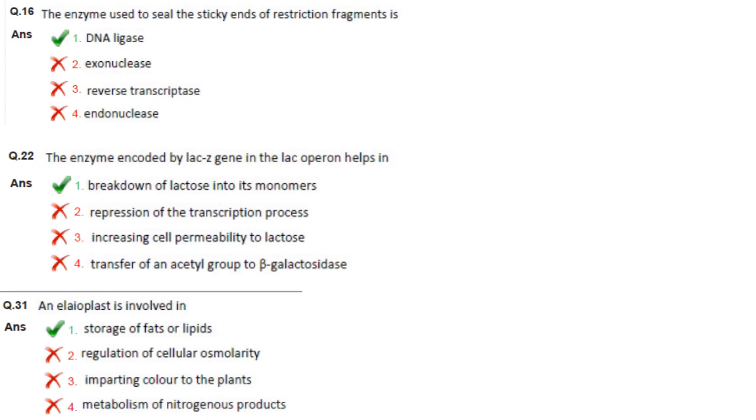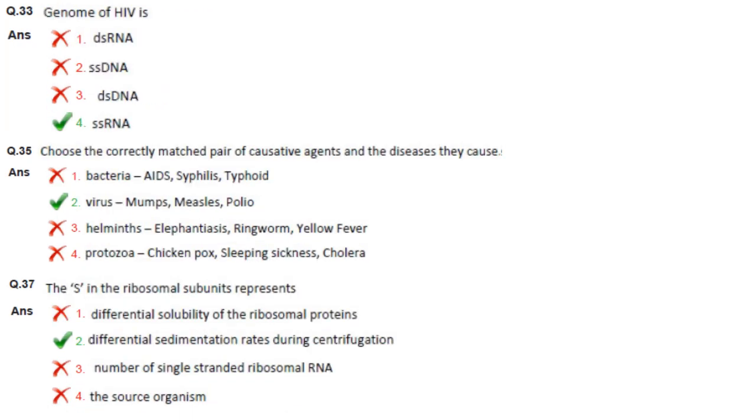An elaioplast is involved in. So elaioplast is a leucoplast that is primarily involved in storing fat or lipids inside fat droplets in plants, especially in monocots and liverworts. So it is storage of fats or lipids. The genome of HIV has 2 copies of positive, single-stranded RNA genome. Answer is option 4, single-stranded RNA.